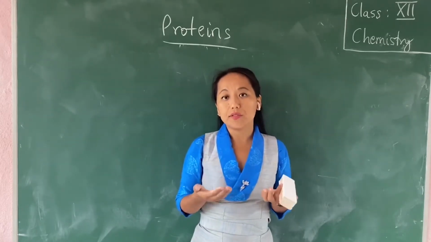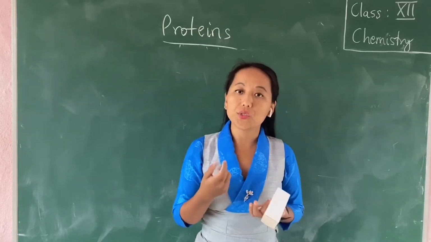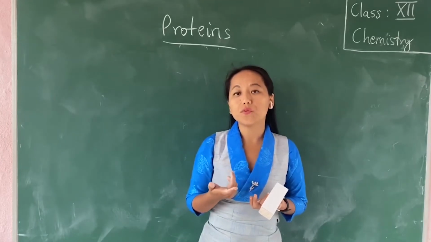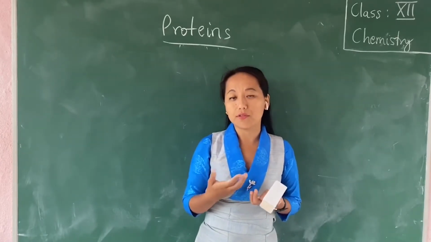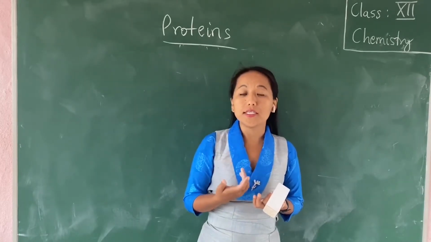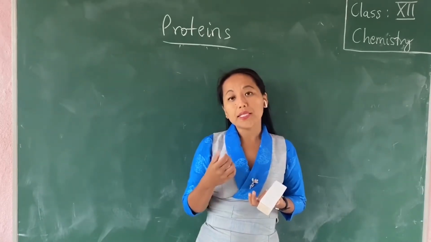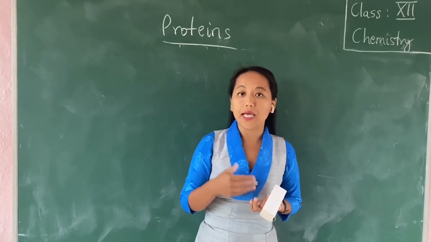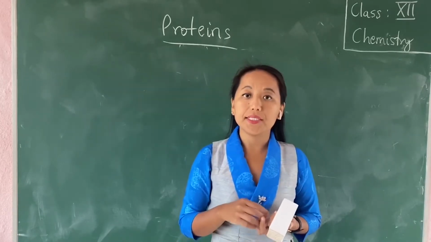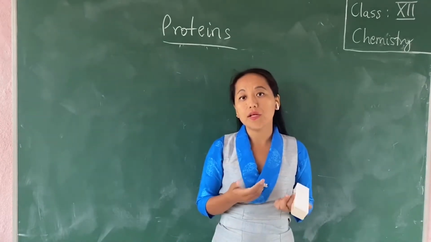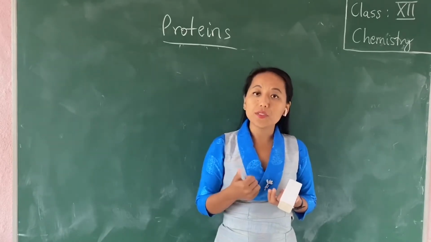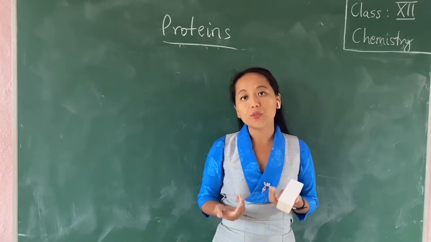And we discussed the formation of glycosidic linkage in sucrose, in which it is between the C1 of glucose and C2 of fructose. And then we discussed the glycosidic linkage formation in maltose, which is made up of 2 units of alpha D-glucose, and there the C1, C4 linkage takes place. And in the case of lactose, which is made up of beta D-glucose and beta D-galactose, again the linkage is C1, C4.